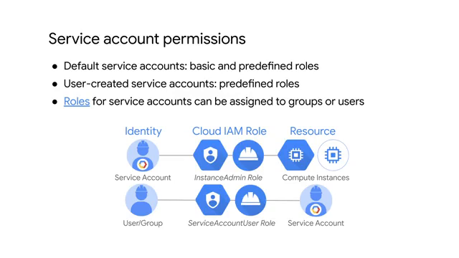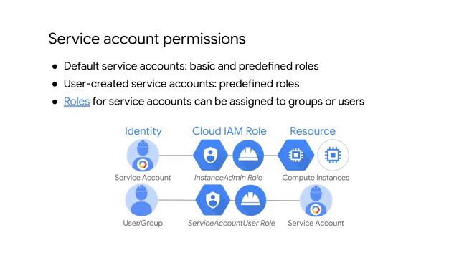Now, roles for service accounts can also be assigned to groups or users. Let's look at the example shown on this slide. First, you create a service account that has the instance admin role, which has permissions to create, modify, and delete virtual machine instances and disks. Then you treat this service account as the resource and decide who can use it by providing users or a group with the service account user role. This allows those users to act as that service account to create, modify, and delete virtual machine instances and disks.